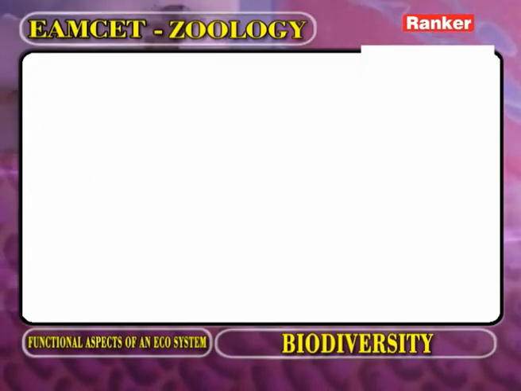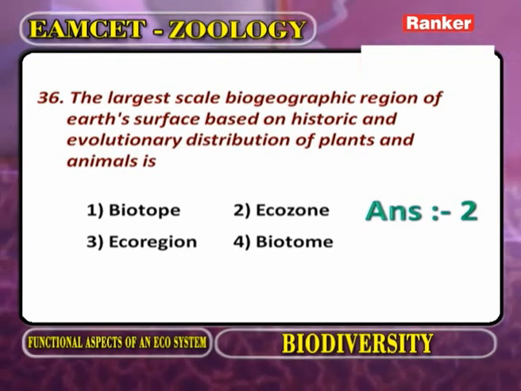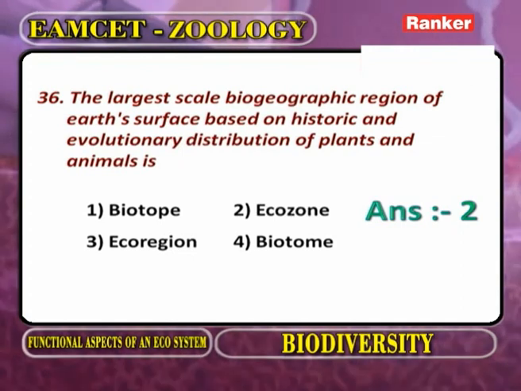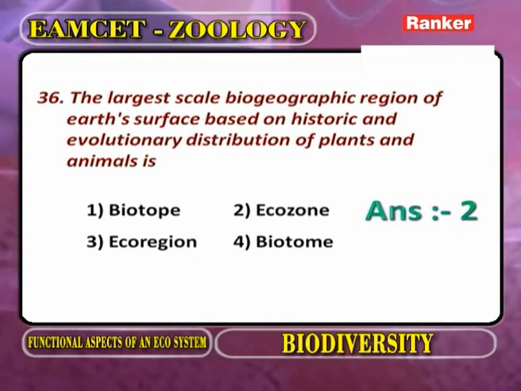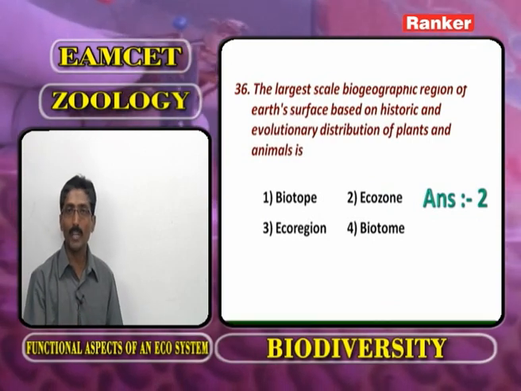The next one. The largest scale biogeographic region of Earth's surface based on historic and evolutionary distribution of plants and animals. Now, what is meant by biotope?